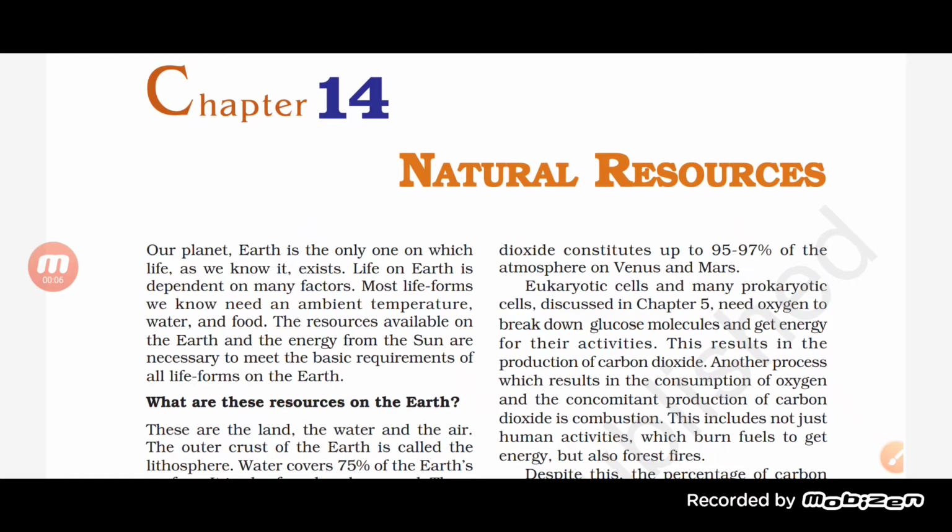So students, today we will start with a new chapter. Actually, this chapter is included in the internal assessment, and the chapter name is natural resources.